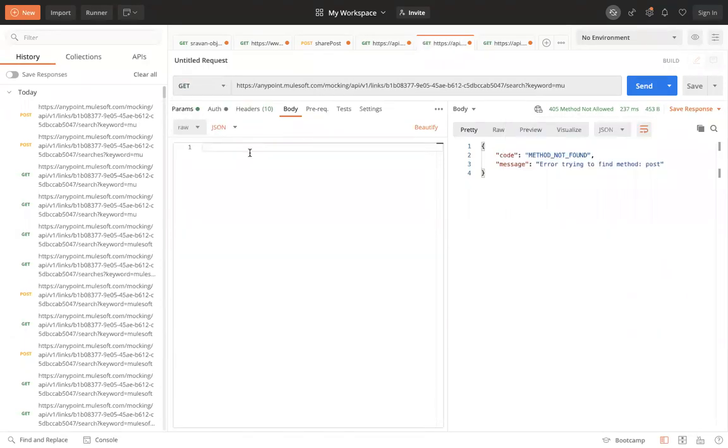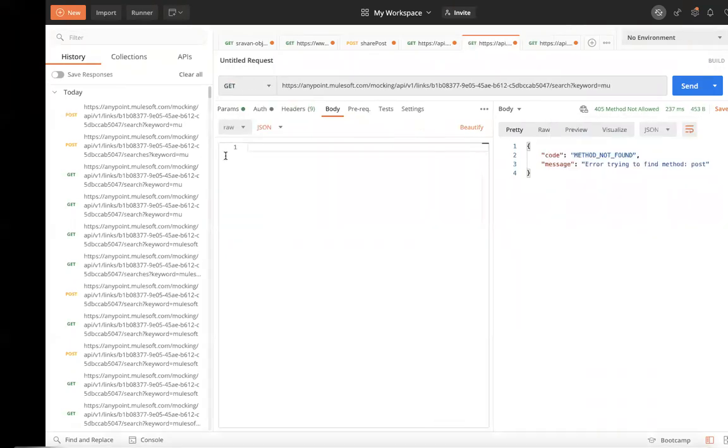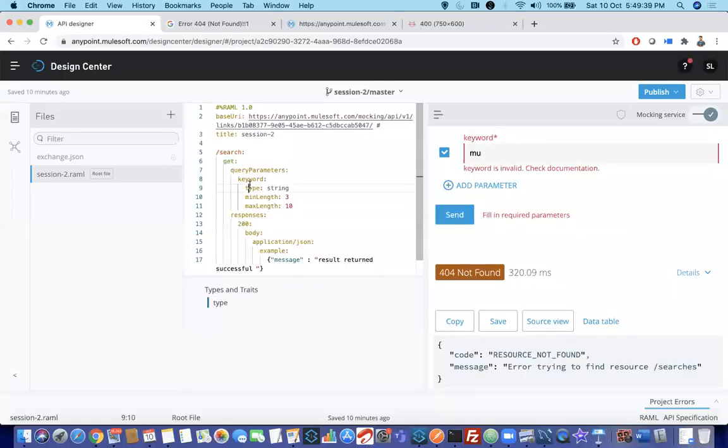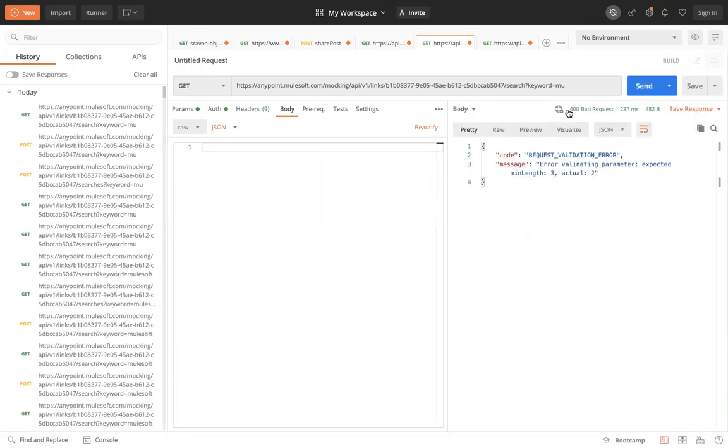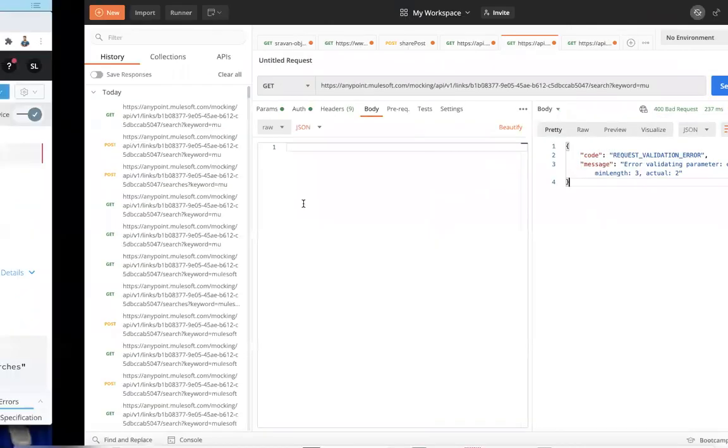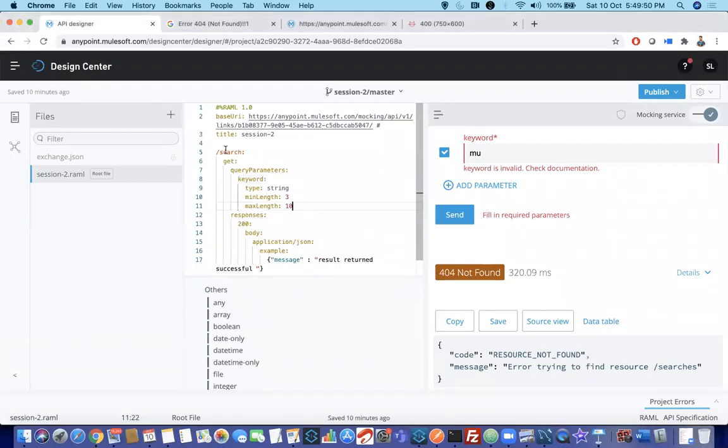Then you will make it get, then your search name is correct, get method is correct, but the keyword is failing. That's the reason. Now if you click, it will give 400. Okay, this is how you need to understand. This is a very simple way to understand. Go by the intention, check these questions.